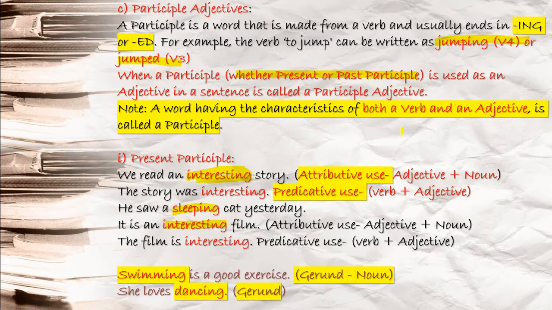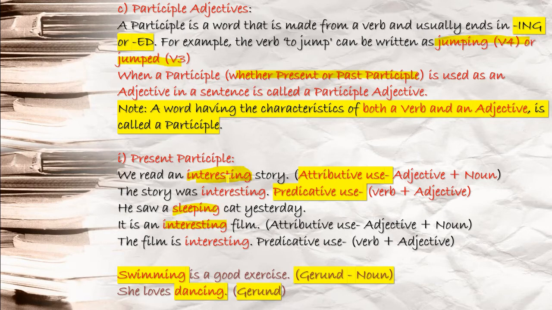A word having the characteristics of both a verb and an adjective is called a participle, which I will explain in my upcoming videos. Now see the present participle. First, we read an interesting story. What kind of story? Interesting. But interesting is your verb ing form; you use it before the noun term story as an adjective.